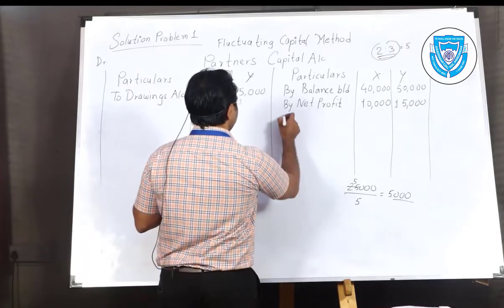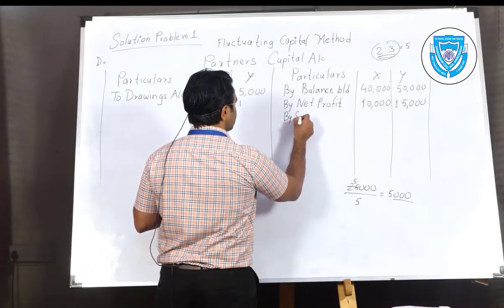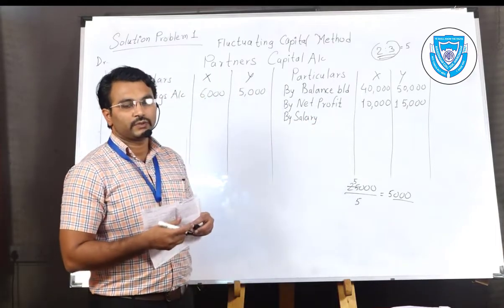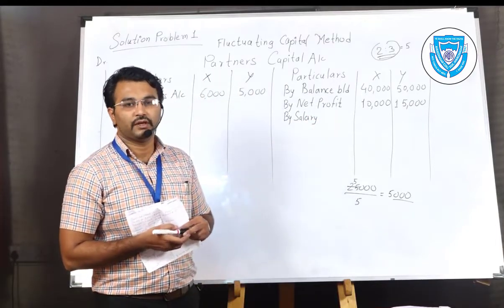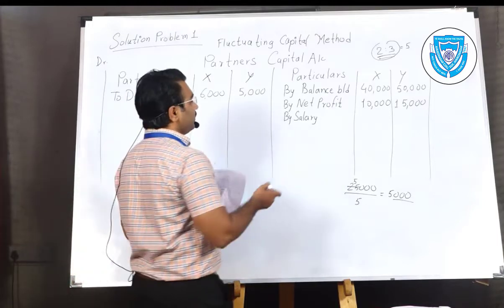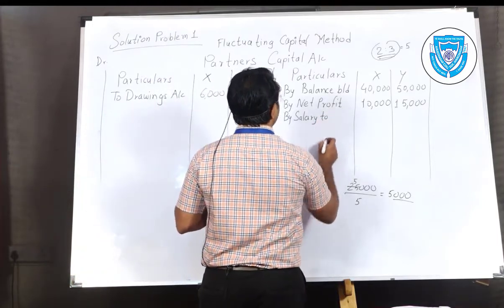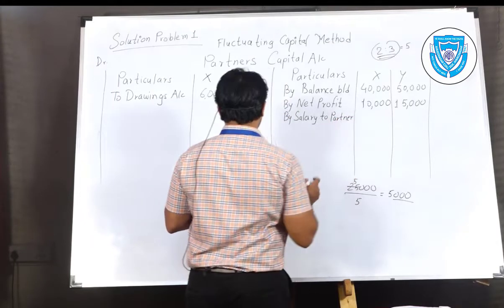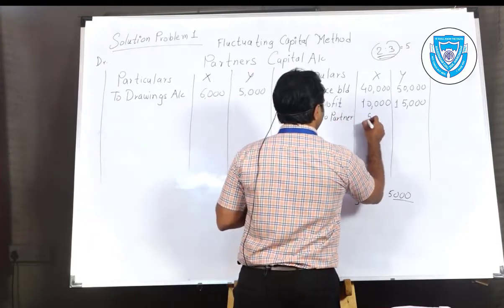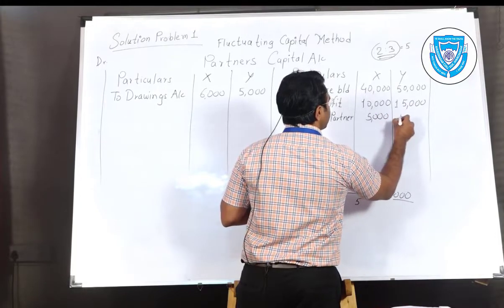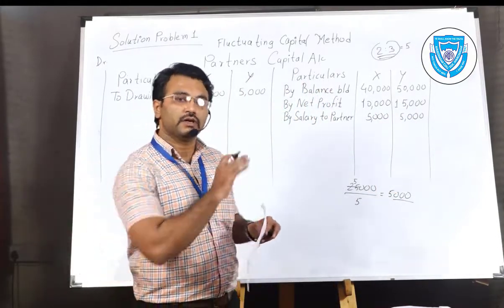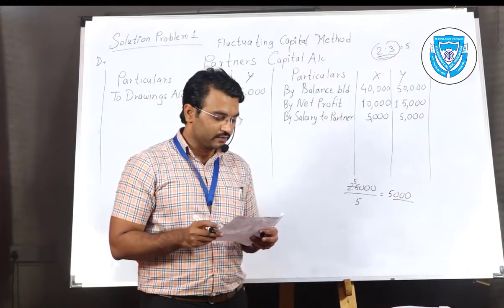Next is salary to be paid to both partners. Salary is also an increasing item of the partner's capital. That's why it is credited to the capital account. So salary to partner, amount 5,000 each. That means every partner is going to get 5,000.